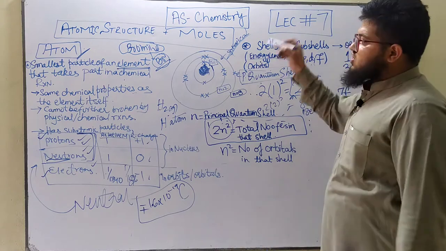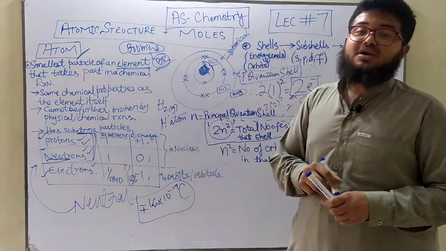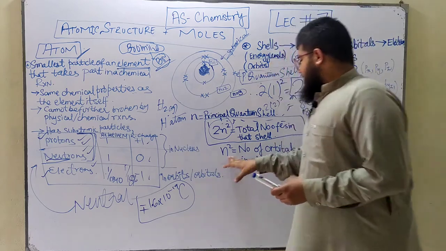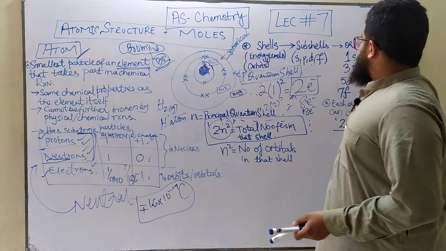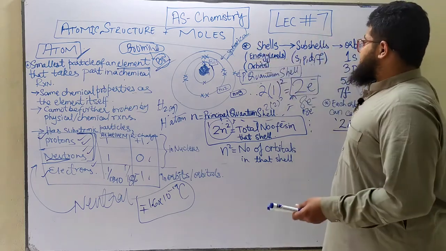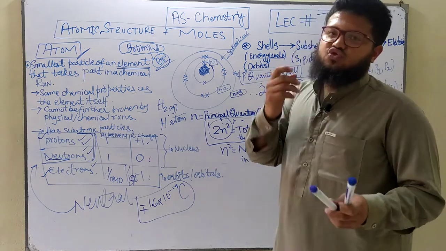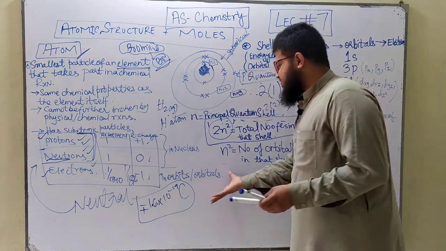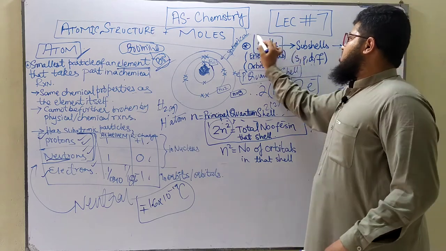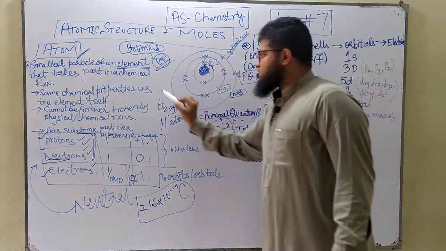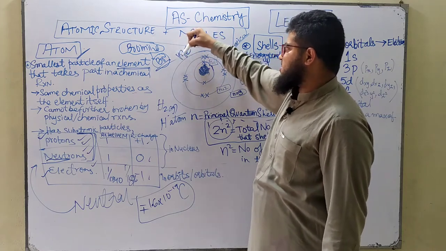You keep on increasing the shell number, and you keep on increasing the maximum number of electrons that can be accommodated in that shell. Now, before I go on to the lower formula, let's move on to the species which are found within the shells as well. I'm assuming you guys know this already because this is a revision class, a crash course. First of all you've got electron shells. This is a big electron shell in which, let's say, we've got 18 electrons, in the third shell.